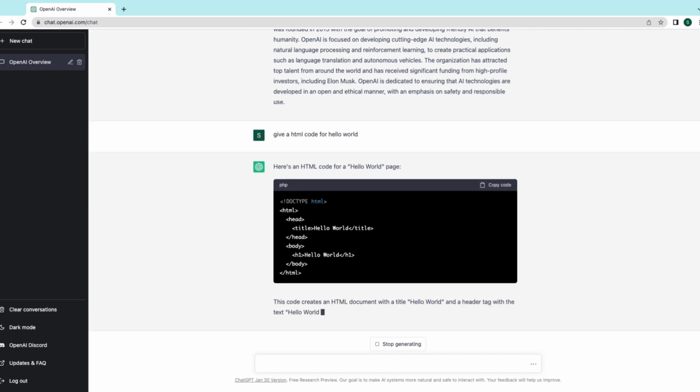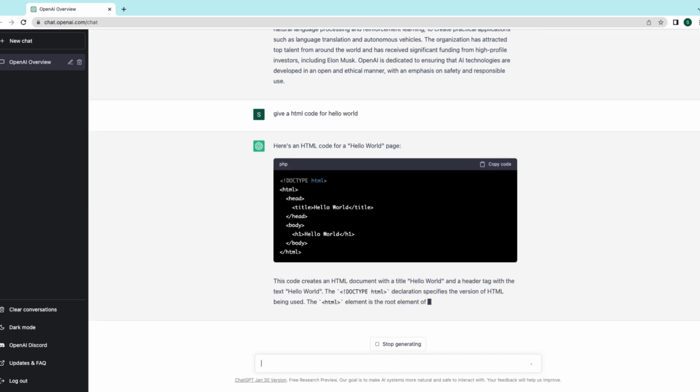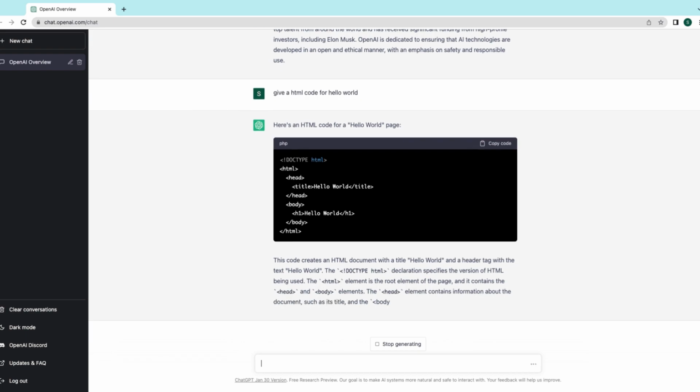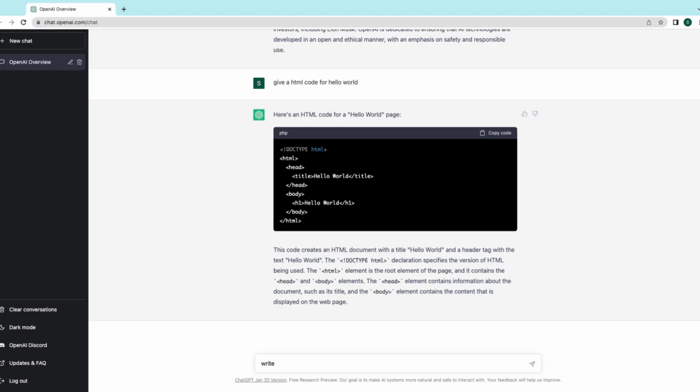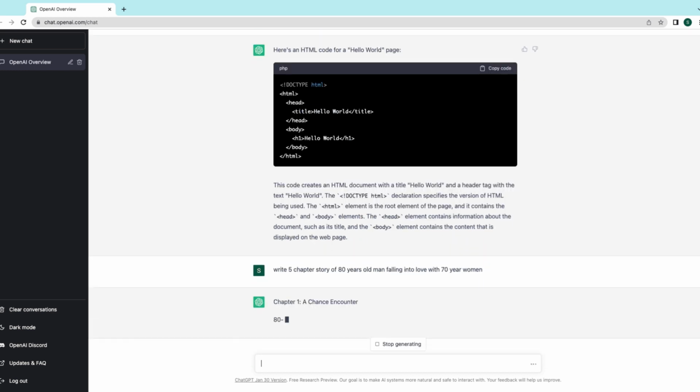Let us move on to next example. Write a 5-chapter story of 80-year-old man falling into love with 70-year-old women. It is a miracle. It generates the 5 chapters, with its corresponding titles.